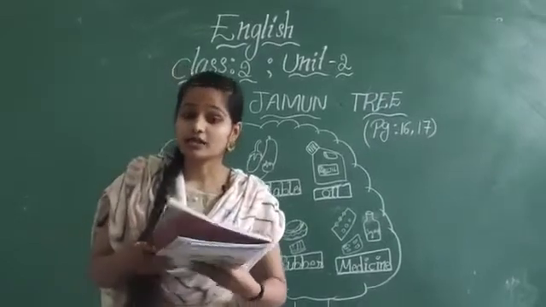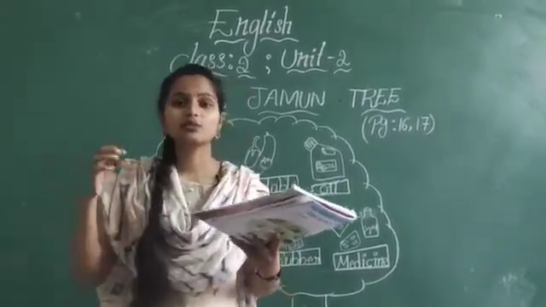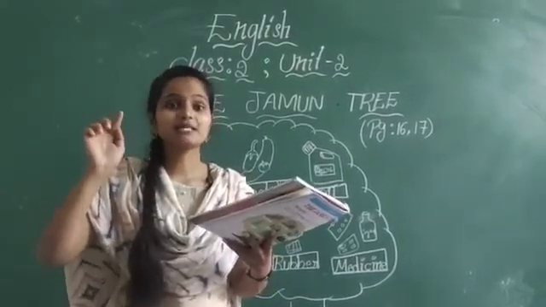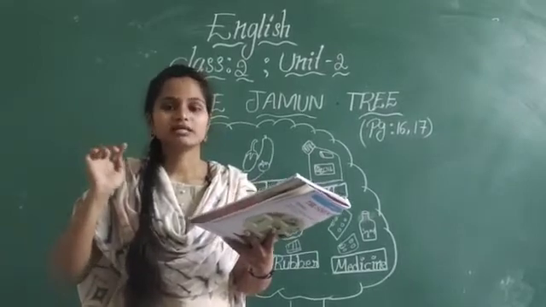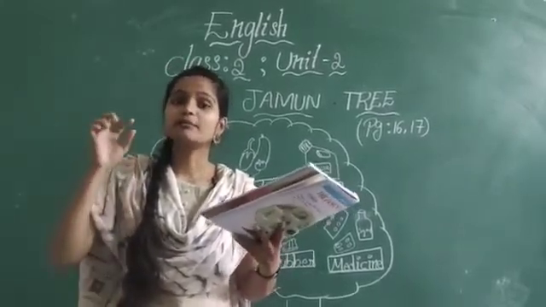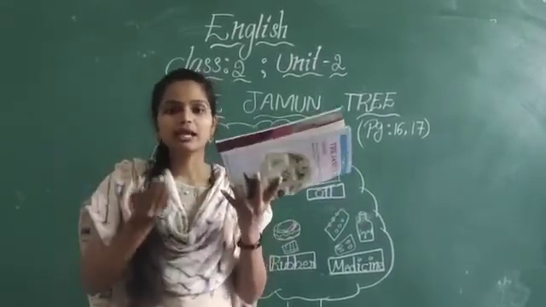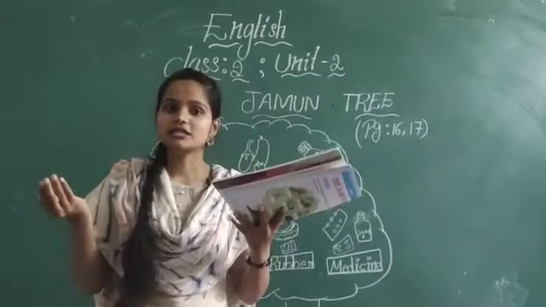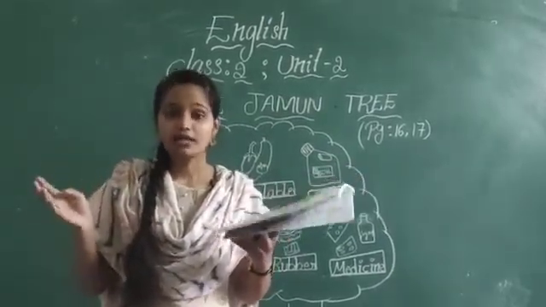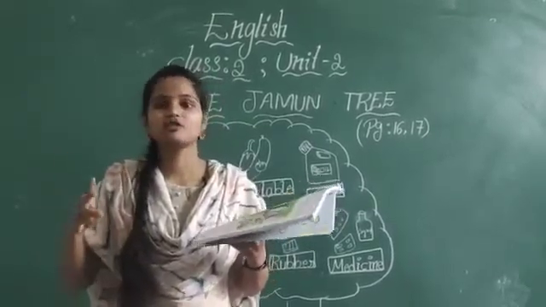So what else do they love? The birds which are bringing twigs to build the nest. Twigs are nothing but small pieces of grass or small sticks. So all the birds are bringing that type of twigs. Why are they bringing them? To build their nest. What is a nest here? That is their living place. We have houses, but do the birds have houses? No, birds have nests to live in.